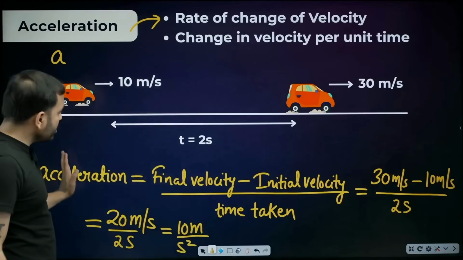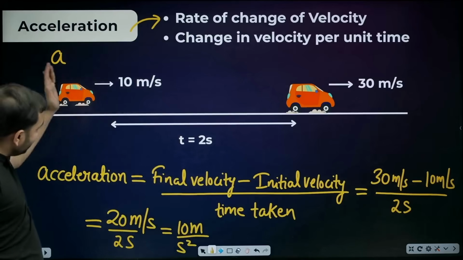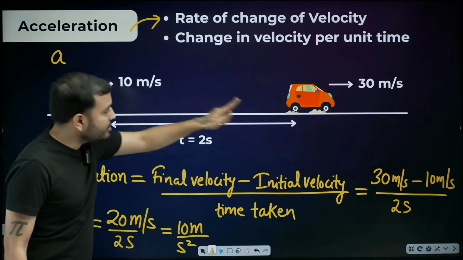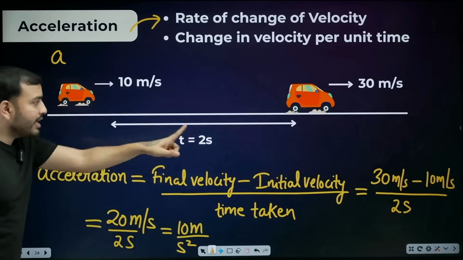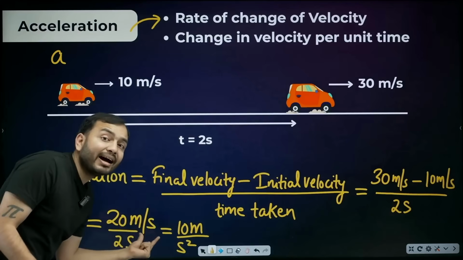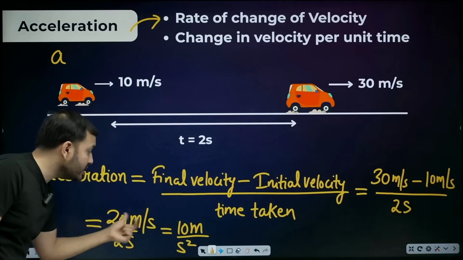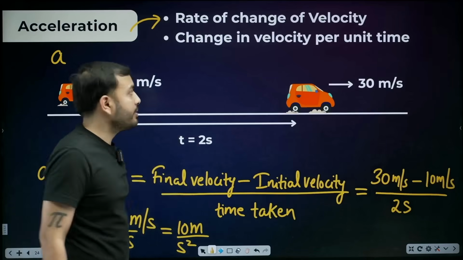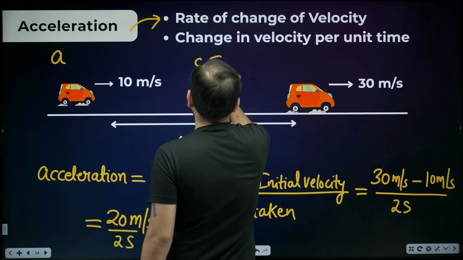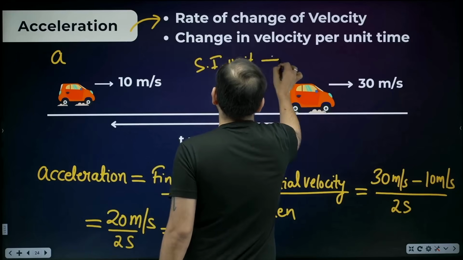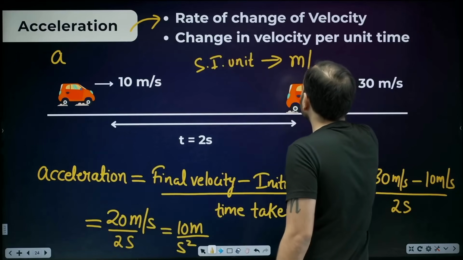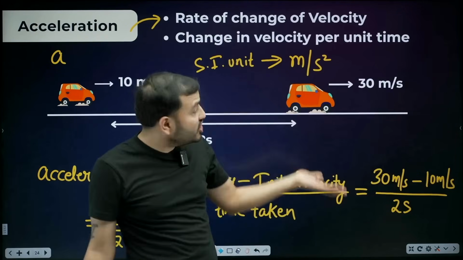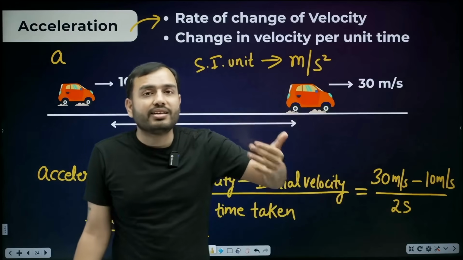What did I do? The formula of acceleration: final velocity minus initial velocity divided by time taken. Final 30, initial 10, time below 2. 30 minus 10 is 20, meter per second. The time is 2 seconds. 20 by 2 is 10 meter per second square. So beta, its SI unit of acceleration, how much is it? Meter per second square. It looks a bit strange. You had heard meter and you also heard meter per second. This is new, meter per second square.